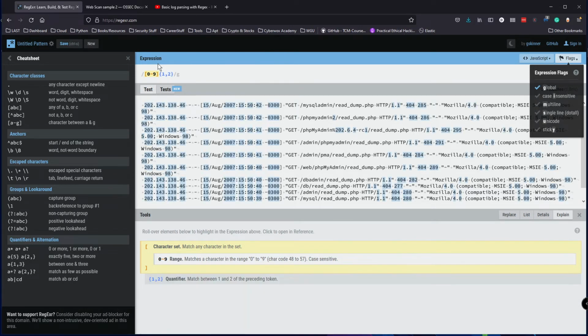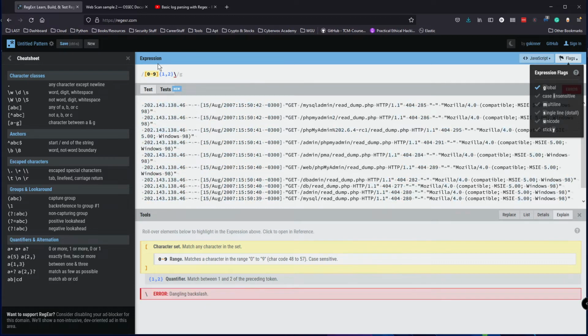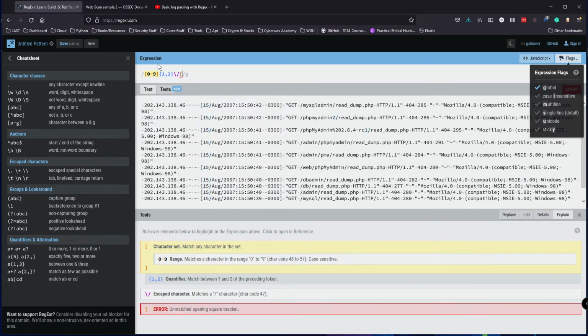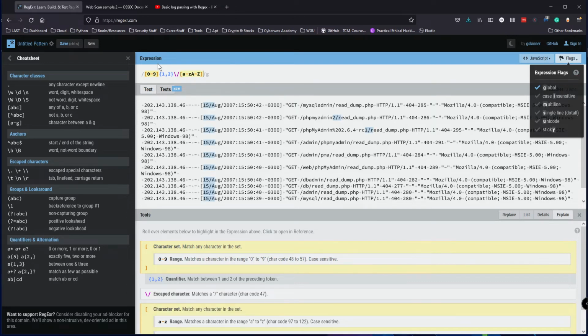And then we have this forward slash, but we have to escape that character. And then we have to specify for August, the month. So the month is going to have both uppercase and lowercase, so let's do A to Z, A to Z, both uppercase and lowercase. And it's going to have 3 characters, because it's usually 3 characters for the month. Sweet. And then we have to escape that forward slash again.